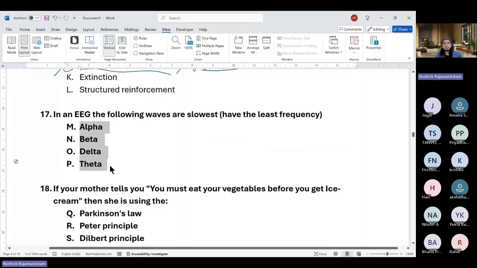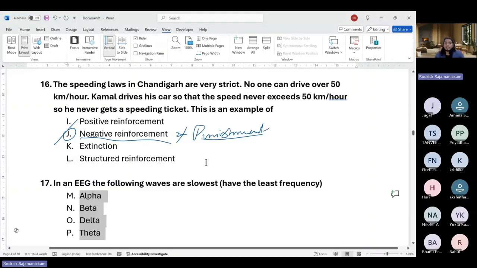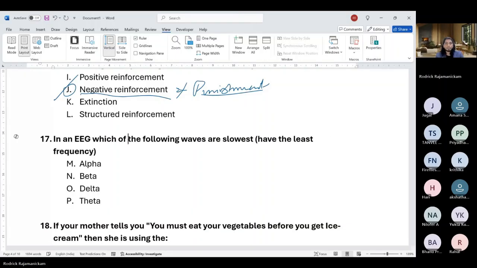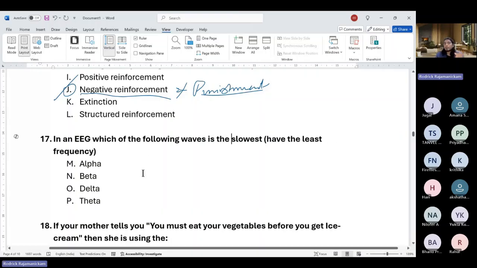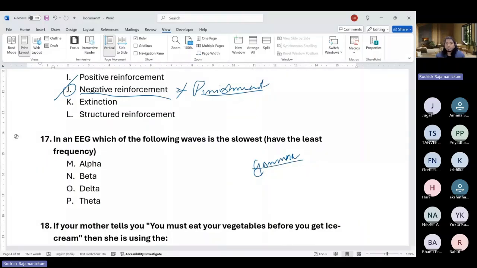Any doubts or questions in 16? Okay. So in an EEG, which of the following waves is the slowest? Okay. So which of the following has the slowest frequency? If you don't know the exact wavelengths, the frequency range, that's okay. Right. So highest I would say would be gamma. So when a person is excessively anxious or over alert, the person is in gamma level waves.